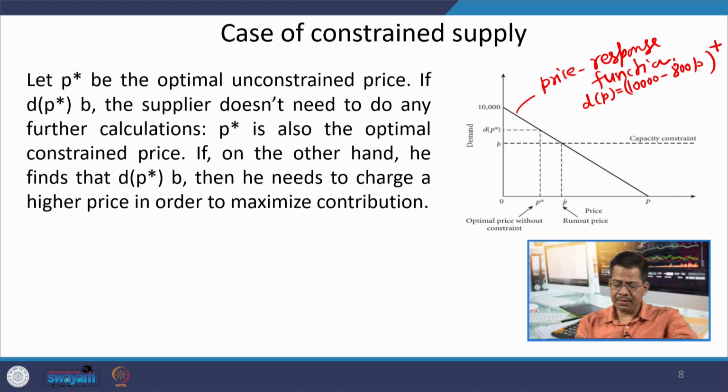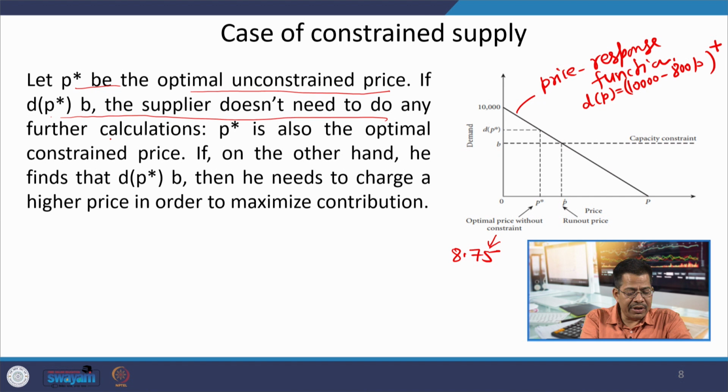Now, here we have two prices on the x axis. P star is the optimal unconstrained price, which is 8.75, you may recall. We just solved and we got this 8.75. If the supplier does not need to do any further calculation, P star is also the optimal constrained price.